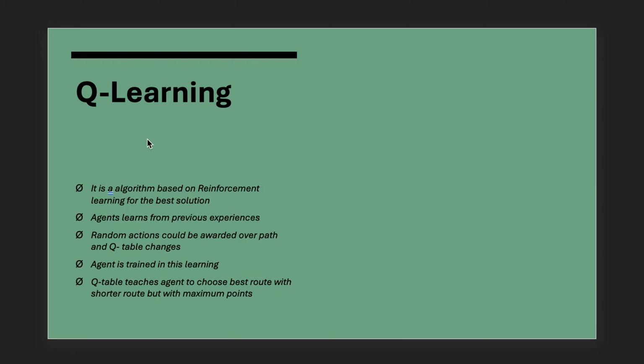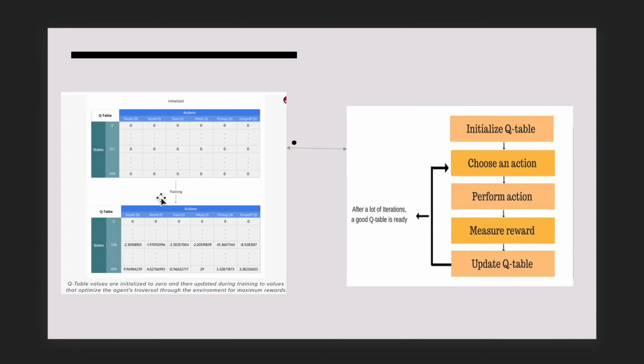earn the maximum points. Here we have the Q table that has the initial values set to 0, and then the Q values get updated as the agent traverses the environment optimally for the maximum rewards. For the iteration, we get a good Q table through these steps: initializing Q values, choosing an action, performing the action, measuring the reward, and updating the Q table.